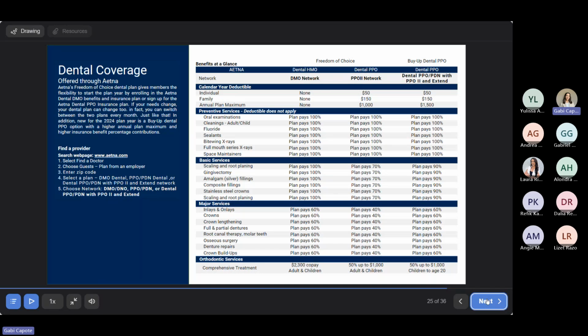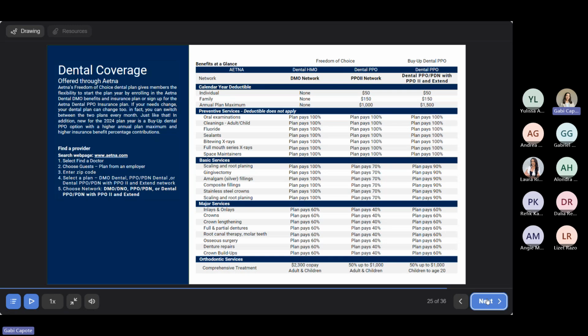And then the third option, we have the buy-up dental PPO. So this is if you would just like a little bit of extra coverage while also being under that PPO structure. For individuals, it's going to be $50, and for families, it's going to be $150. And your annual plan maximum is going to be $1,500. Also with this plan, the buy-up option, orthodontic services is going to be the same, 50% of up to $1,000, but very important, this one only covers children up to age 20.